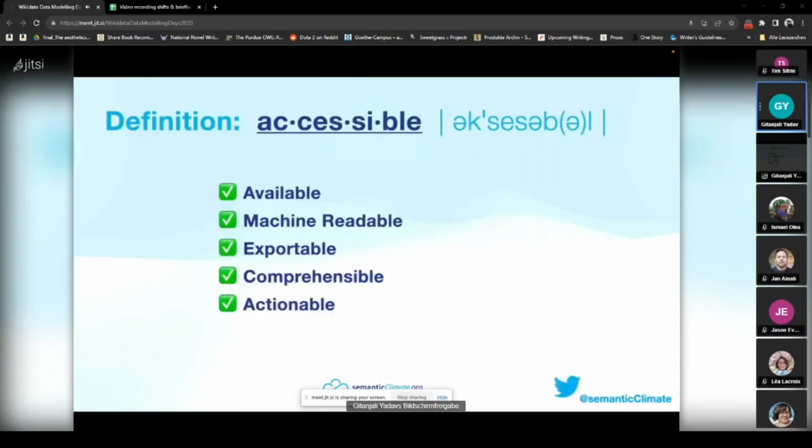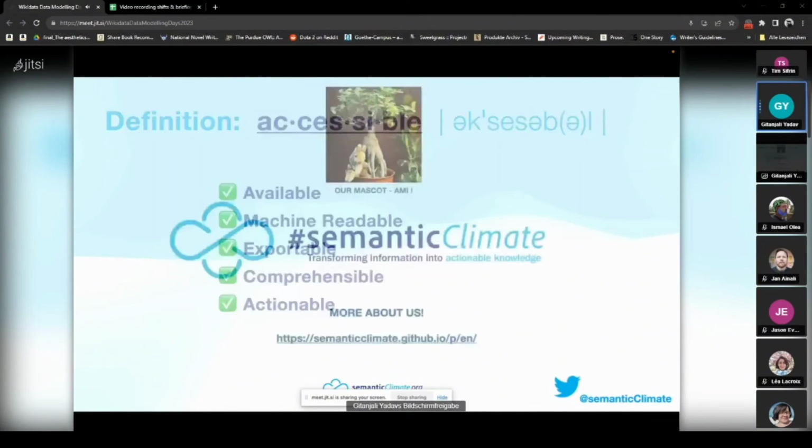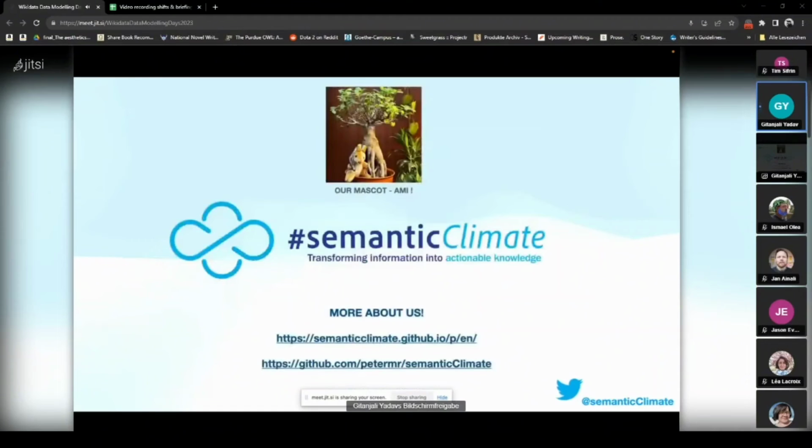And we have been able, at a smaller scale, to make our data available, machine readable, exportable, comprehensible, and actionable. But I would like to end my slides by saying that it's not that easy, and we would love to hear more about how to generate automatically all our triplets using the kind of information complexity that is there in the data, in the papers themselves.